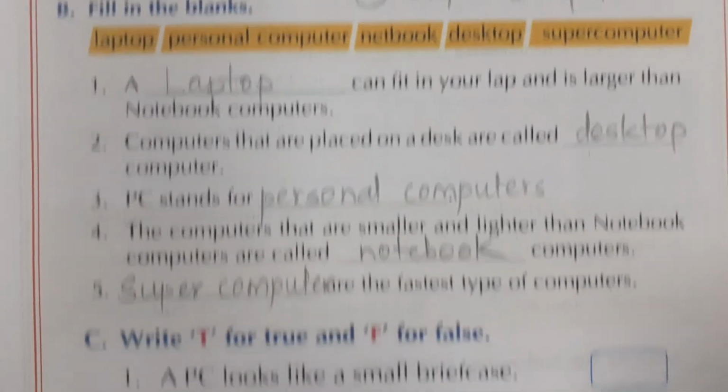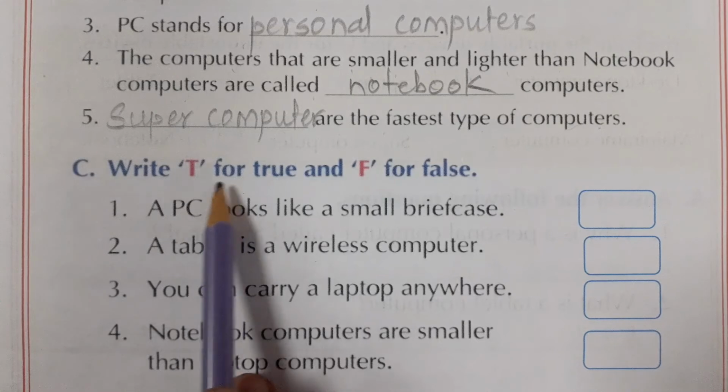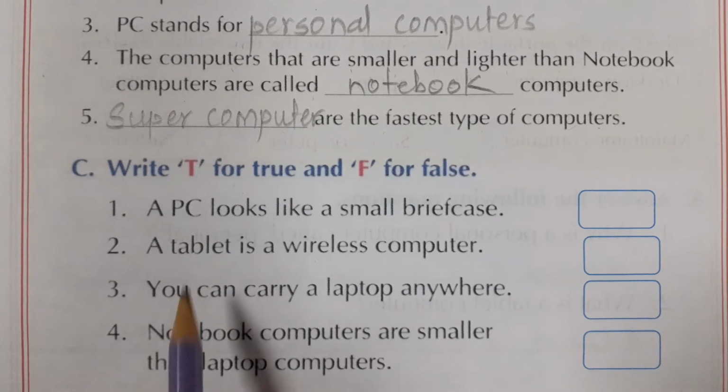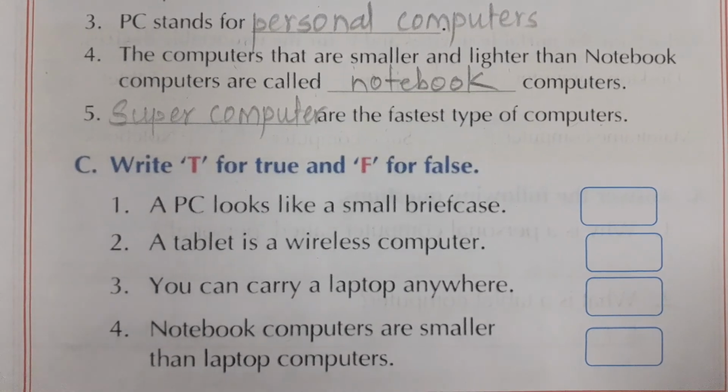Understand? Now the next question is true or false. Write T for true and F for false. Understand? Okay. A PC looks like a small briefcase. This statement is true or false?